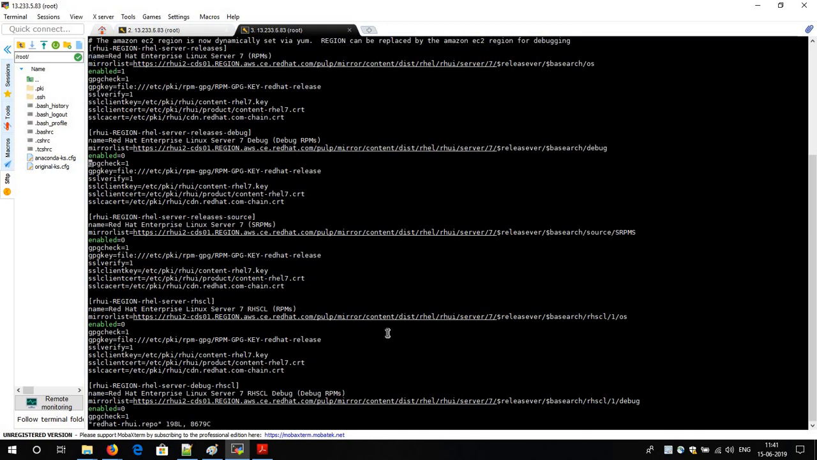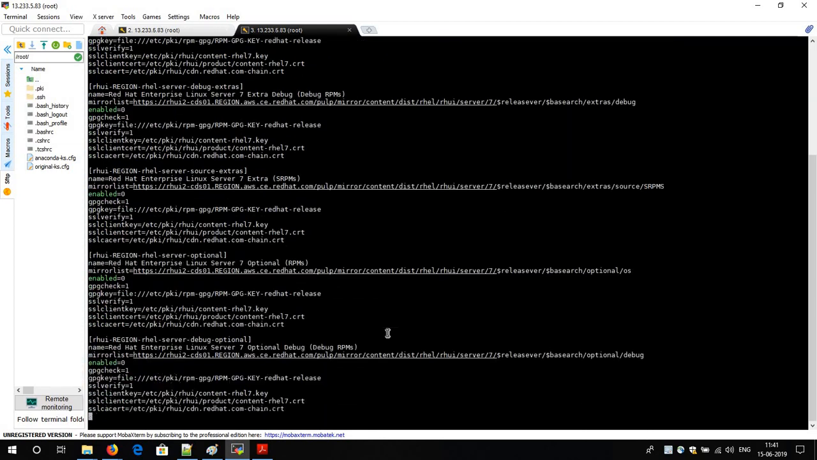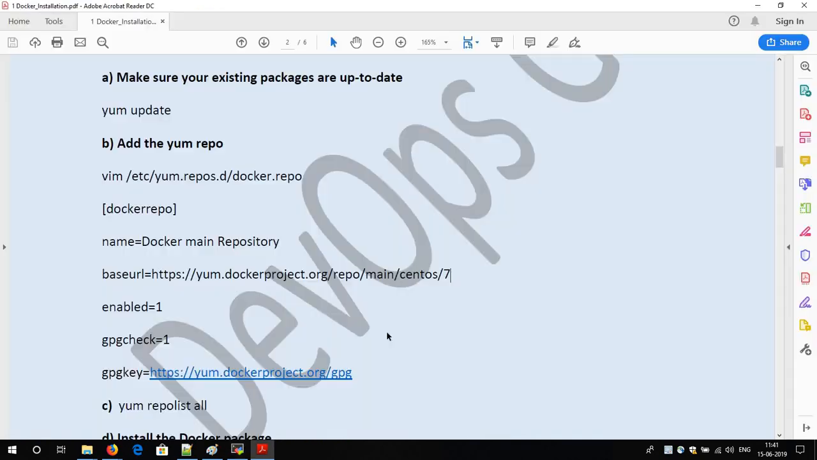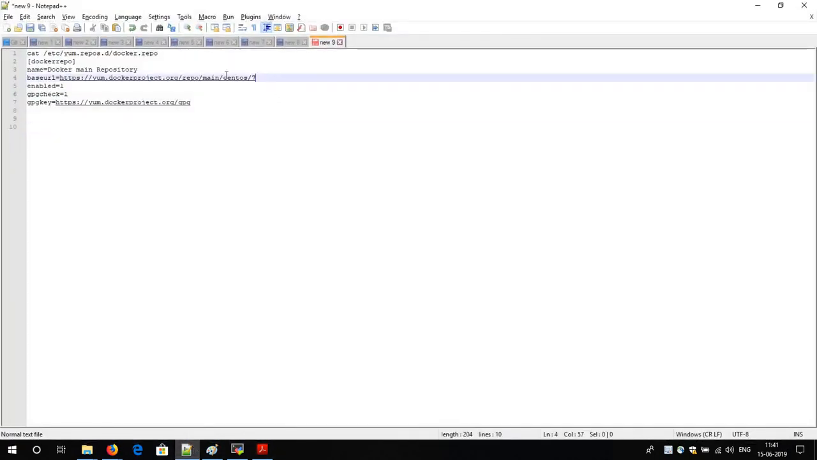So the overall thing is that in the repo list you just mention the packages' HTTP link from where you have to download the package. Okay, so see here I am just giving this link, yum dot. I think I have the package of Docker. So see, I will update it in the repository file.